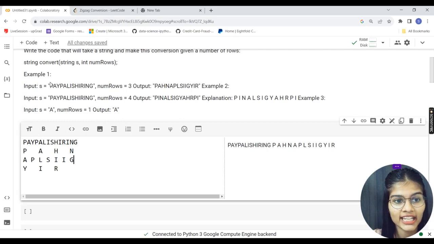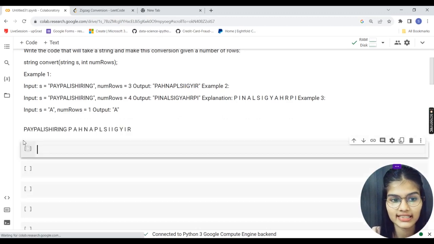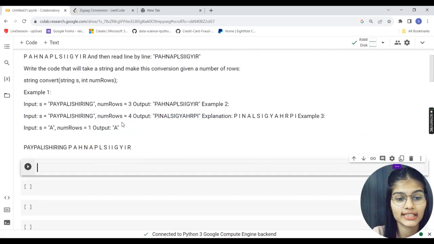Now see, my input was PayPal is hiring. The number of rows I needed was 3. So 1, 2, 3, 3 rows. And again, the zigzag manner has to be followed. Now if I check, the output will be like this: PAHN. Then APLS, double IG, YRR. Right, so I hope first of all you are pretty clear how this has to be converted. This is the manner in which it will be in the zigzag format.